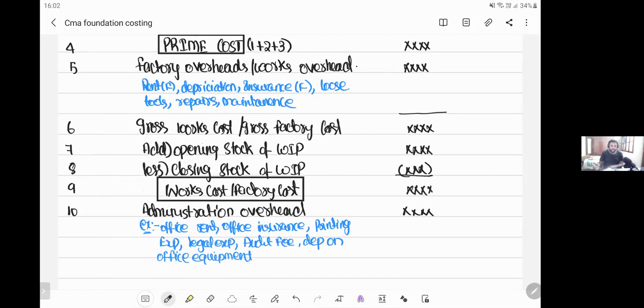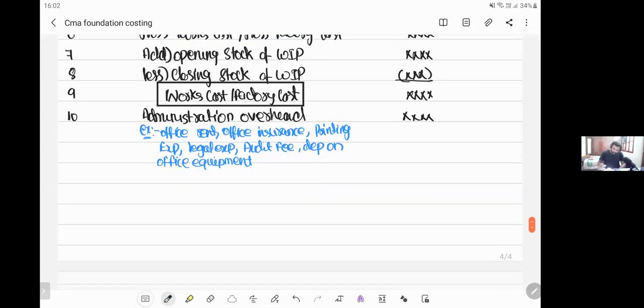So for works cost, I'll add administration overhead. I get something called cost of production. So this is the cost that I have incurred to make the production possible. That's the reason it is called cost of production.